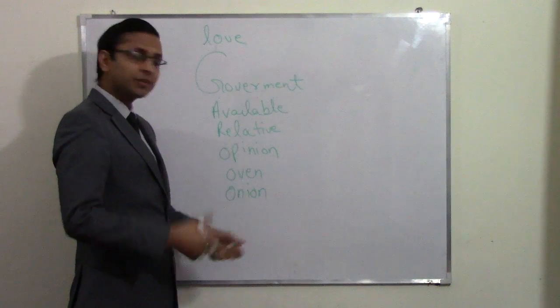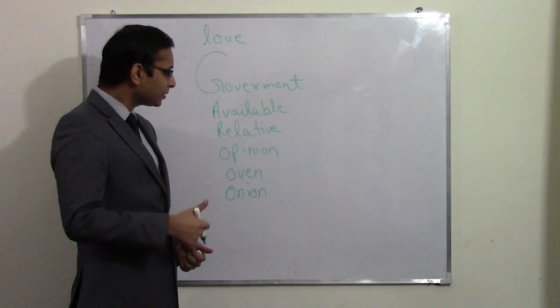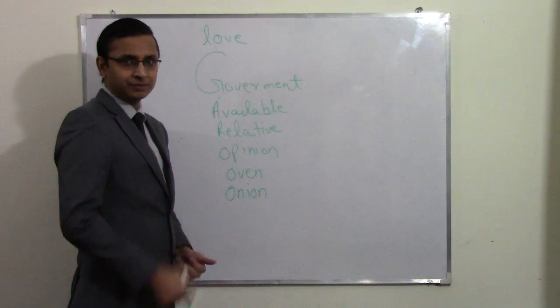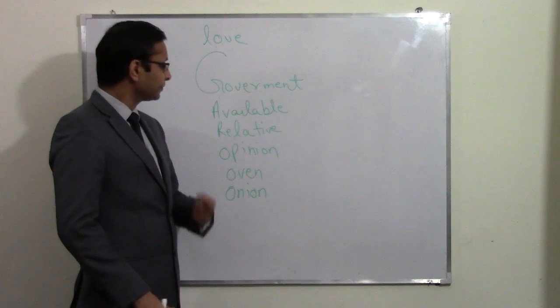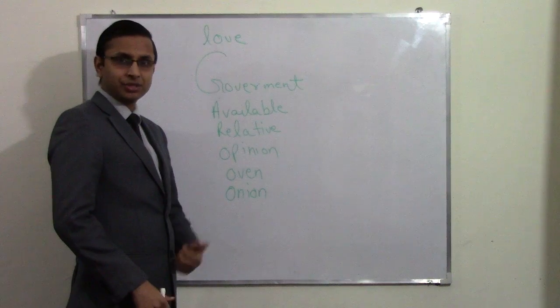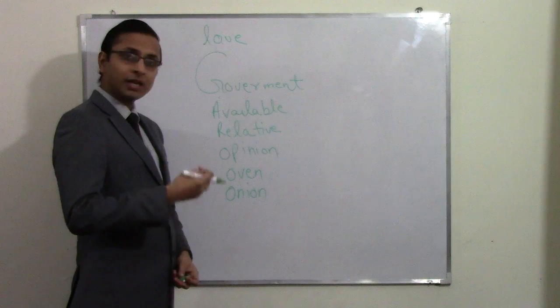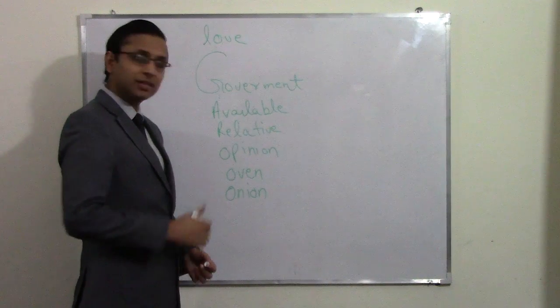So government, available, relative, opinion, oven, and onion. I hope you have written these words by now.